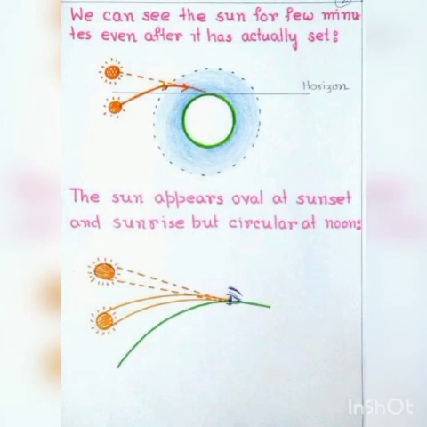And as a result of this phenomenon, the sun appears oval or flattened. But at noon, the sun is overhead. So the rays of light from the sun enter the atmosphere normally, and hence they do not bend at all while passing through the atmosphere. Therefore, the sun appears circular at noon.